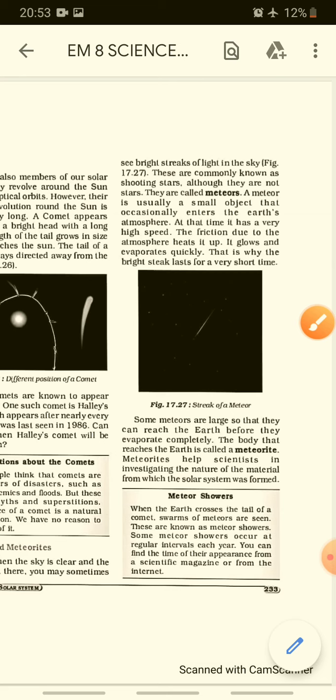A meteoroid is usually a small object that occasionally enters the Earth's atmosphere. At that time it moves at a tremendous speed. Within the blink of an eye, it goes away.